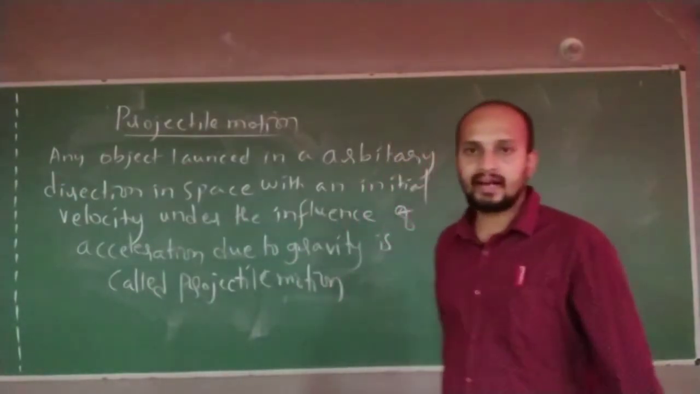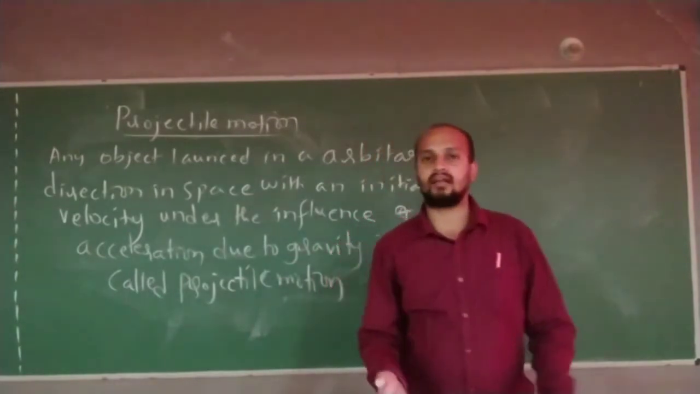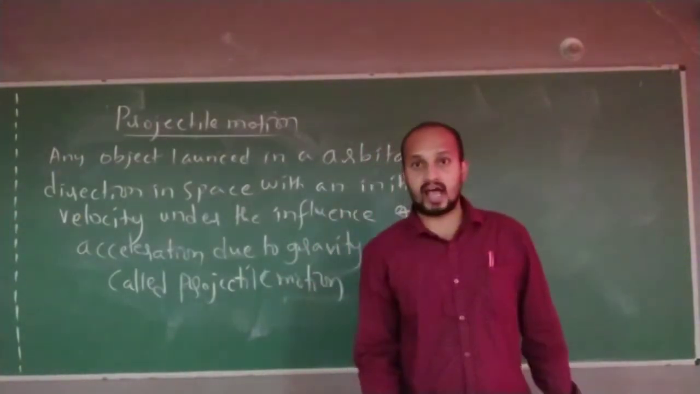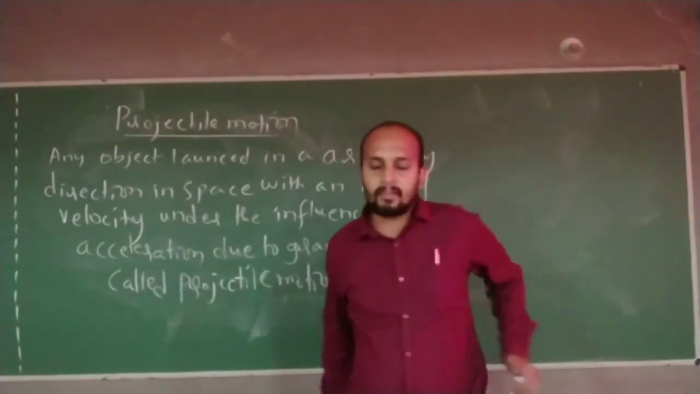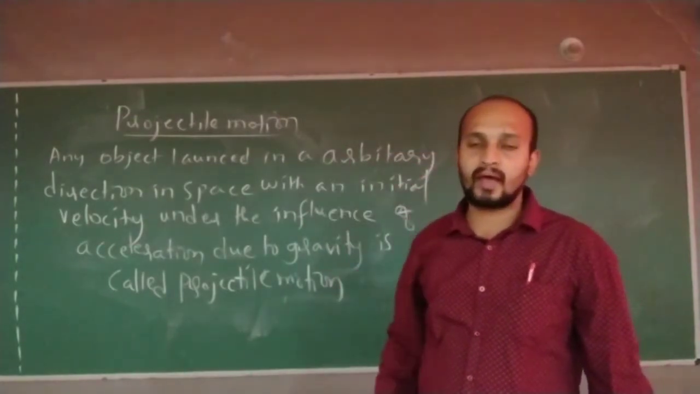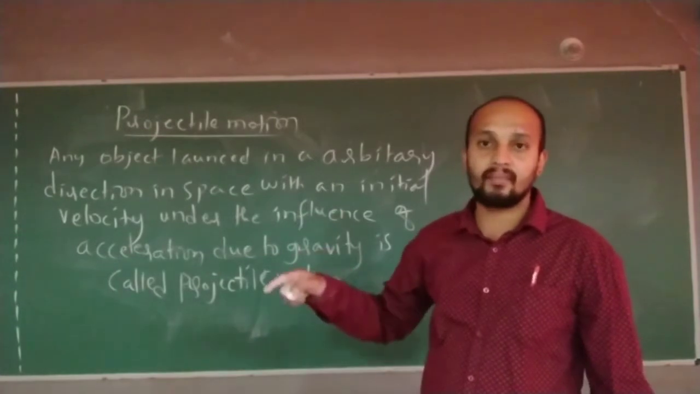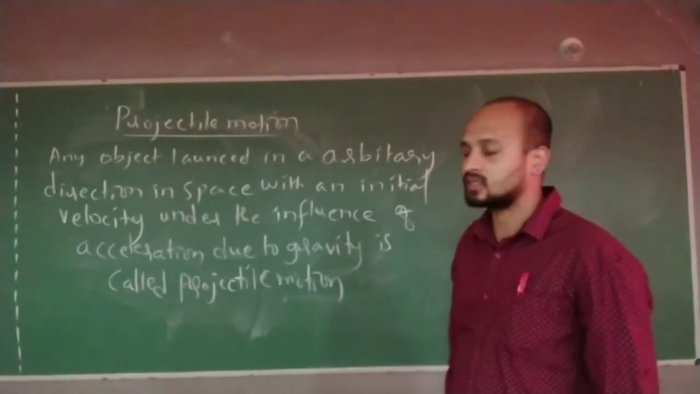Slowly you are getting an idea what I am talking about. If I throw this duster, that is one projectile motion. If I throw the chalk like this, the chalk will travel some path, that is projectile motion. Any object which I am throwing in space, if it is getting influenced by the acceleration due to gravity of the earth, that type of motion we call projectile motion.